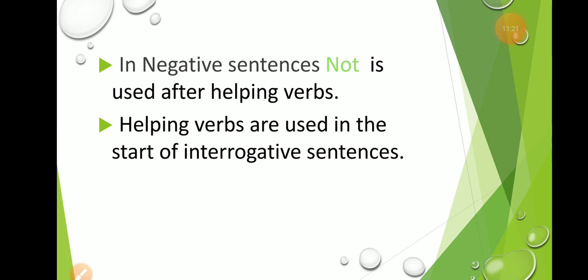In Urdu sentence, you have the word "nahi", and when you are going to translate that "nahi" into English, you will use the word "not" after the helping verbs. For example, I am not, you are not, we are not, he is not, she is not, it is not, they are not. Clear? For example, I am not reading the book, you are not learning your lesson, the bird is not flying in the air, they are not playing football in the ground.